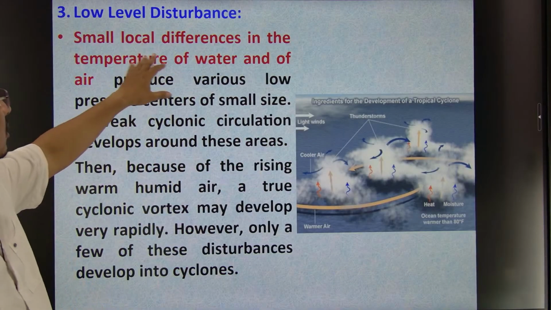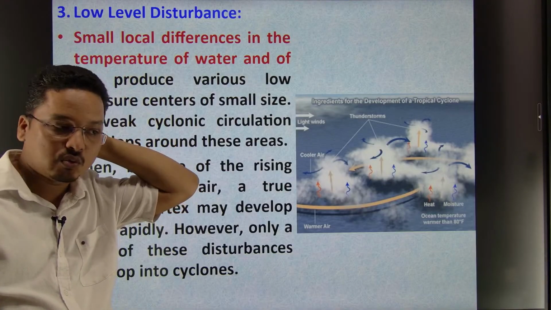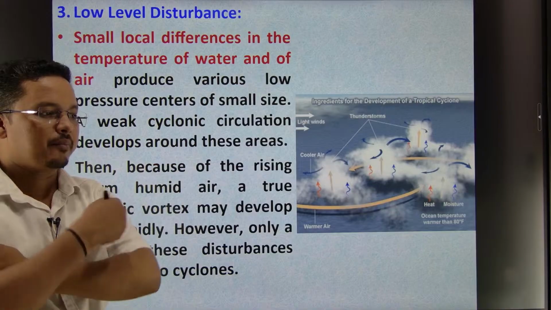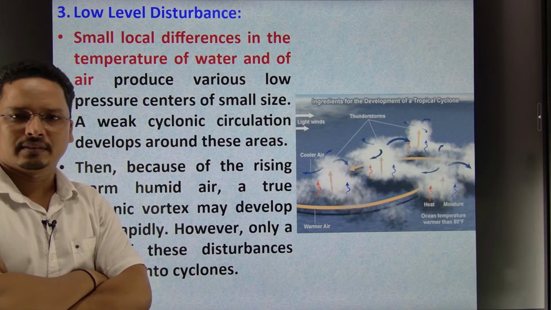Then we need what? Low level of disturbance. We do need a low level of disturbance. Why? Because, disturbance मतलब क्या?